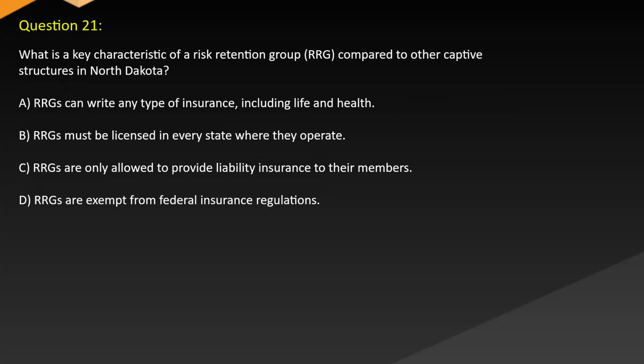Question 21. What is a key characteristic of a risk retention group compared to other captive structures in North Dakota? A. RRGs can write any type of insurance, including life and health. B. RRGs must be licensed in every state where they operate. C. RRGs are only allowed to provide liability insurance to their members. D. RRGs are exempt from federal insurance regulations.